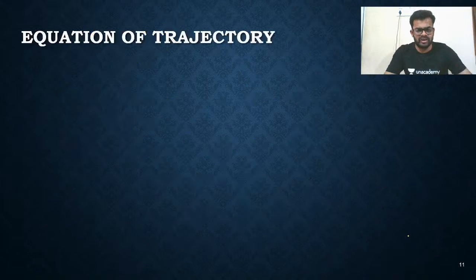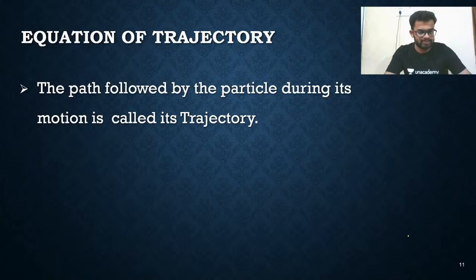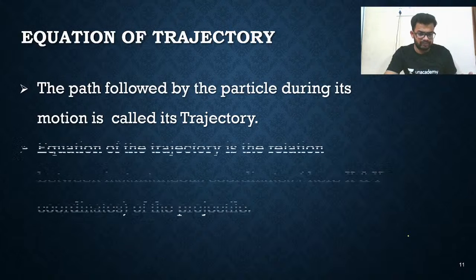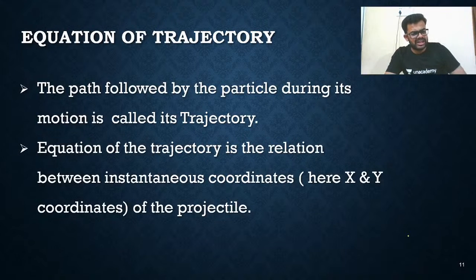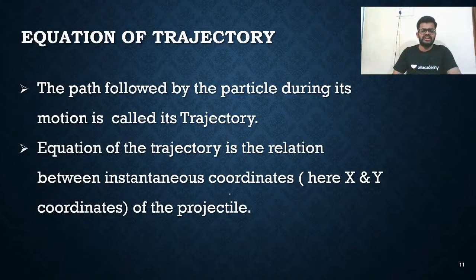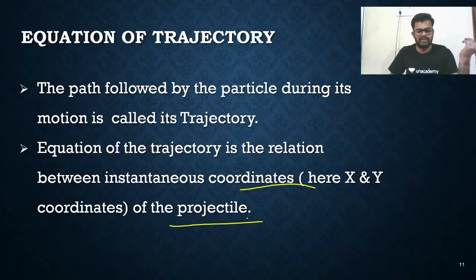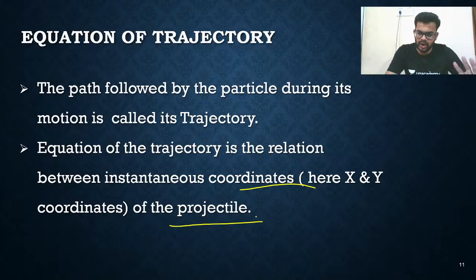Just simplify this, and you'll get the equation of trajectory. The equation of trajectory is the path followed by the particle during the motion. It is the relation between the instantaneous coordinates, x and y, of the projectile. As I told, the relation between x and y coordinate is called the equation of trajectory.